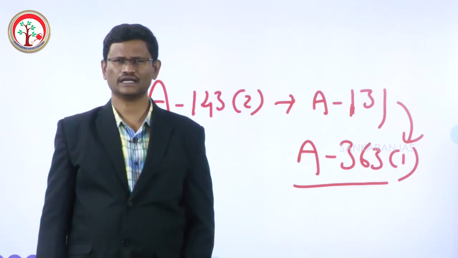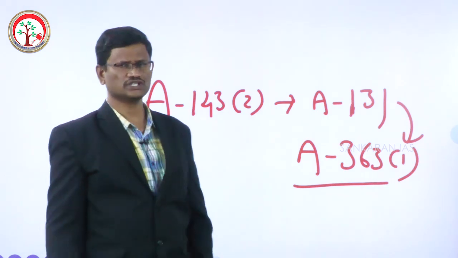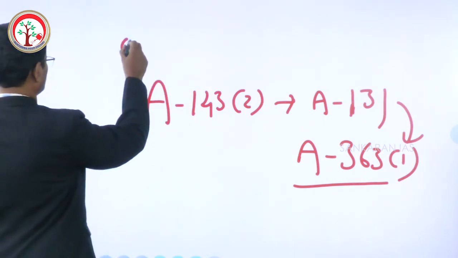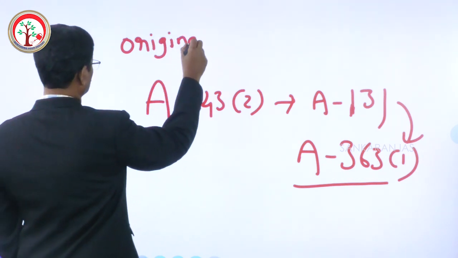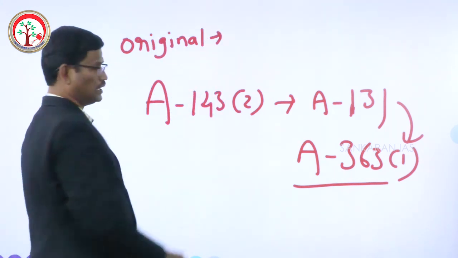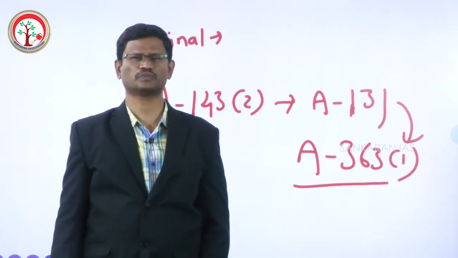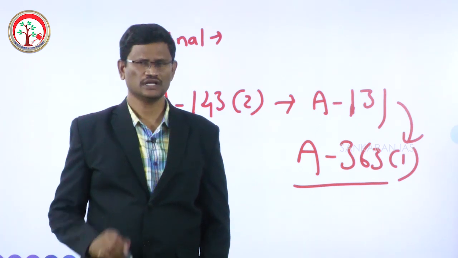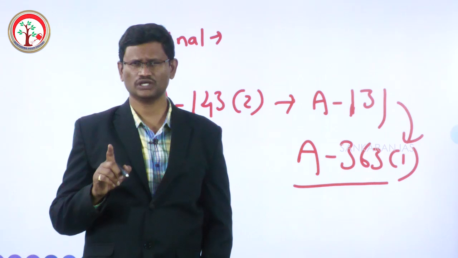Remember, Article 131 of the Indian Constitution deals with the original jurisdiction of the Supreme Court, and this is the exclusive original jurisdiction of the Supreme Court. Exclusive in the sense that this jurisdiction is available only to the Supreme Court, not to the High Courts.